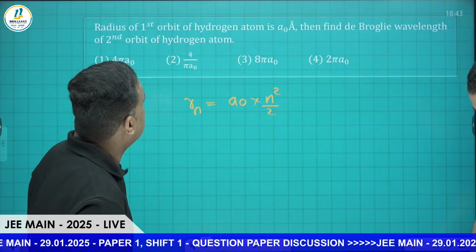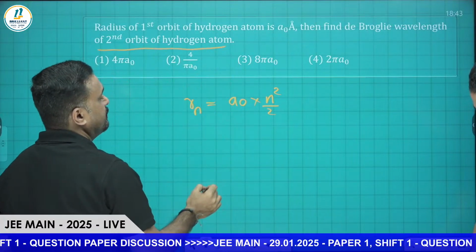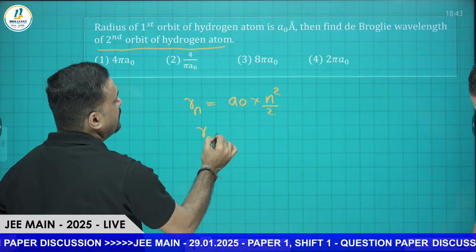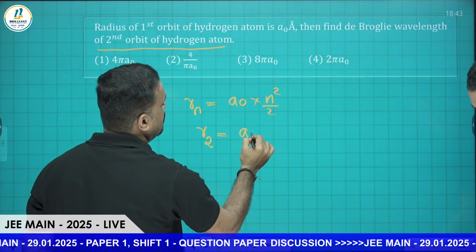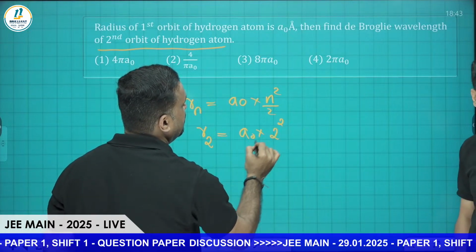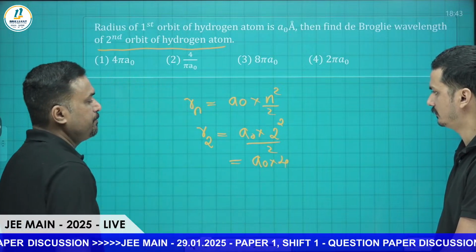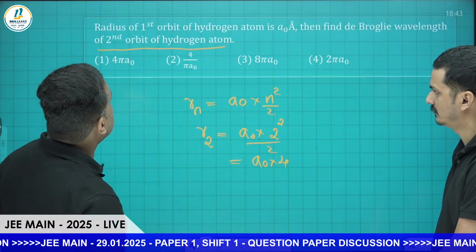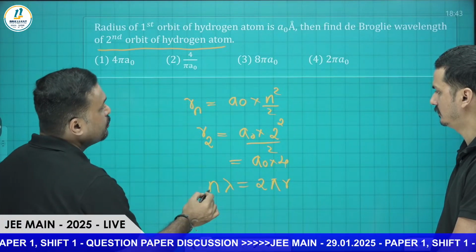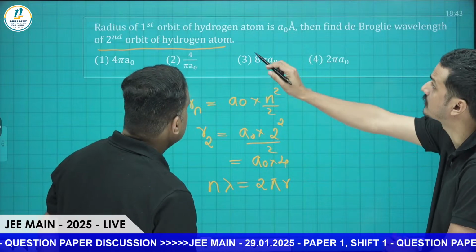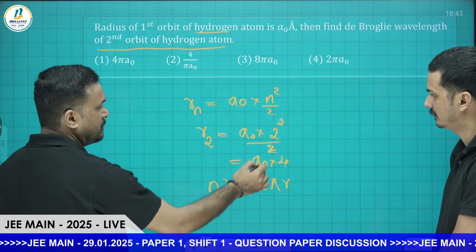According to this, the first orbit is given as A0, and we need the second orbit of the hydrogen atom. So R2 is equal to A0 into 2 square divided by Z. Z is 1 for hydrogen, so A0 into 4, that is 4 A0, will come. Then, since they are asking for the wavelength, we use the equation n lambda is equal to 2 pi R.